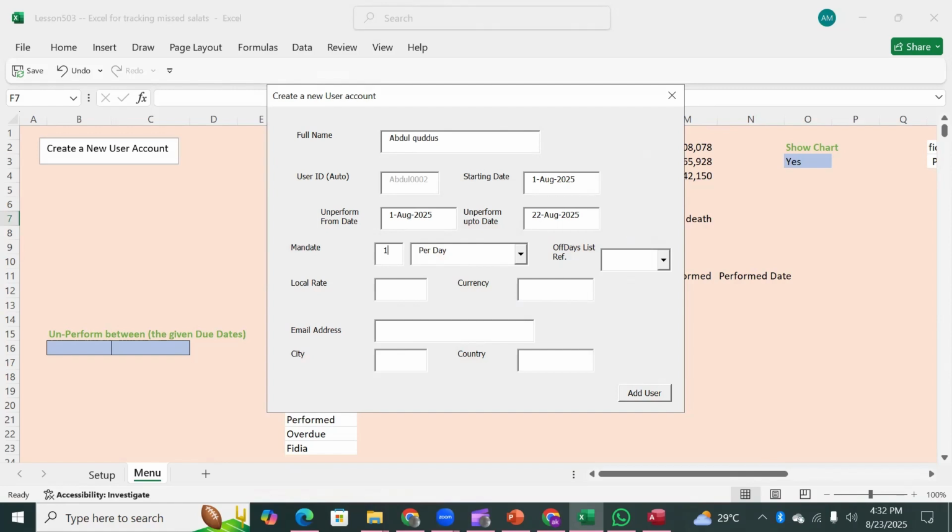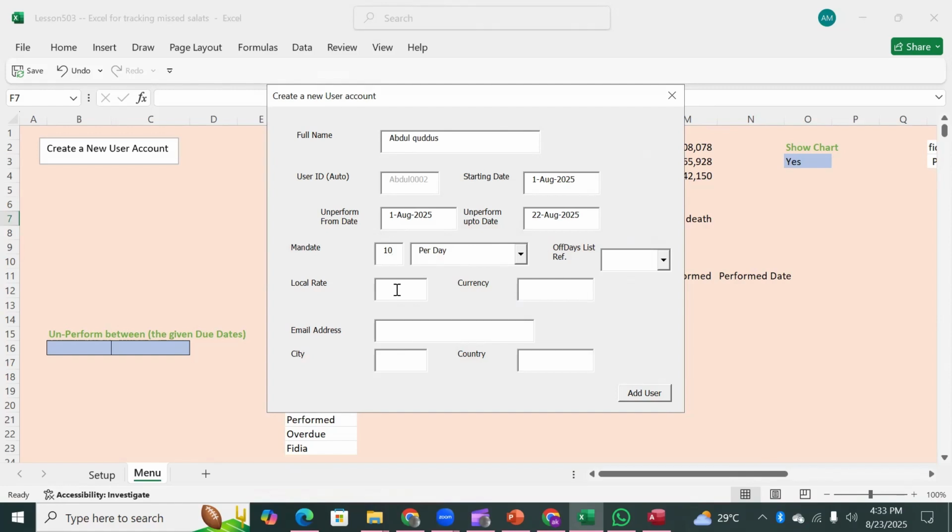Okay. And the mandate is different. Say 10. He's a field staff. He has to visit 10 outlets every day in the city, right? So it's a big city. There are, if not millions, at least thousands of outlets, and he can go and visit them, and register that he has done it. So his mandate is 10 outlets per day, right? Per day he has to pay the visit to them.